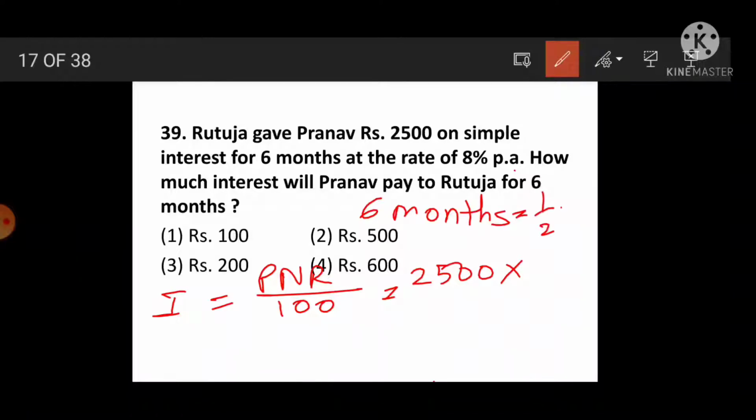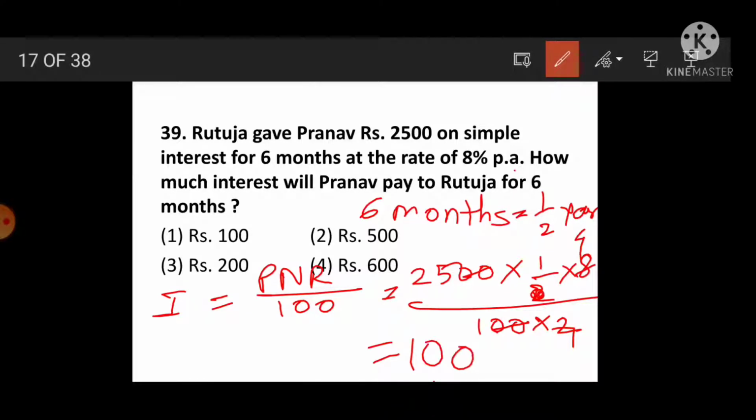Therefore, we will use the value 1 upon 2, into rate, how much? 8 upon 100. And this 2 will come here into 2. Then solve this. 2 1s are 2, 2 4s are 8, 25 4s are 100. Then how much will Pranav pay to Rutuja? Rupees 100 as interest. Understood?